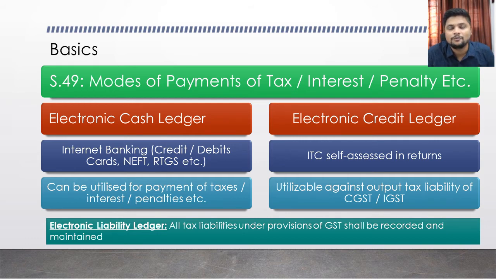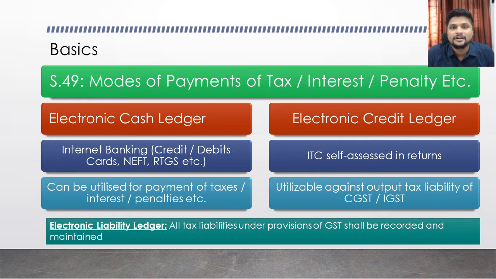So whatever the amount of GST paid by the supplier, the credit of that amount will be passed on to the recipient, in this case, me. That amount will be reflecting in your electronic credit ledger. So whatever amount of input tax credit is eligible will be available in your electronic credit ledger.